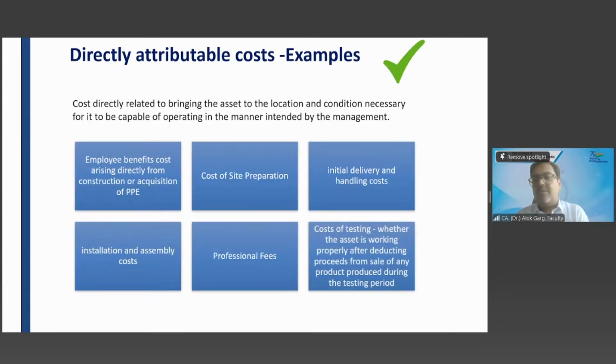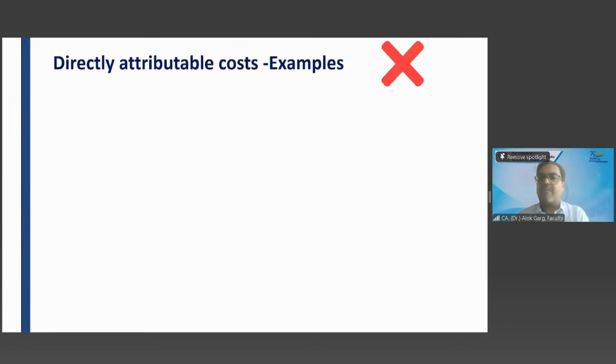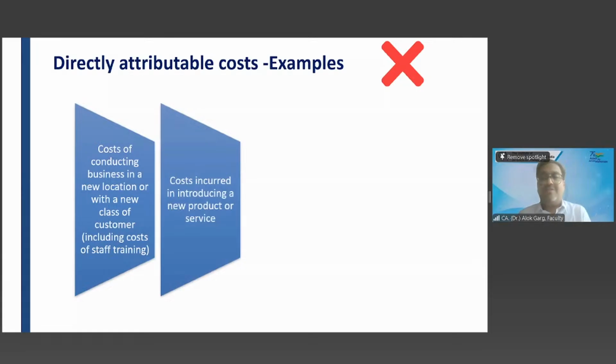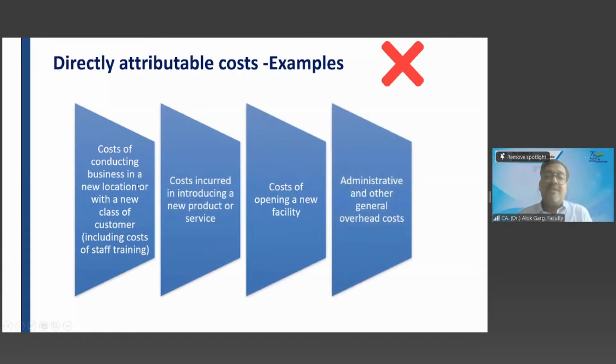Employee benefit cost, site preparation, assembly, installation, transportation, professional fee, trial run expenses. Trial run expenses are also part of your cost of PPE, right? Which cost is not part of your directly attributable cost? Cost of conducting business in a new location or with a new class of customer.